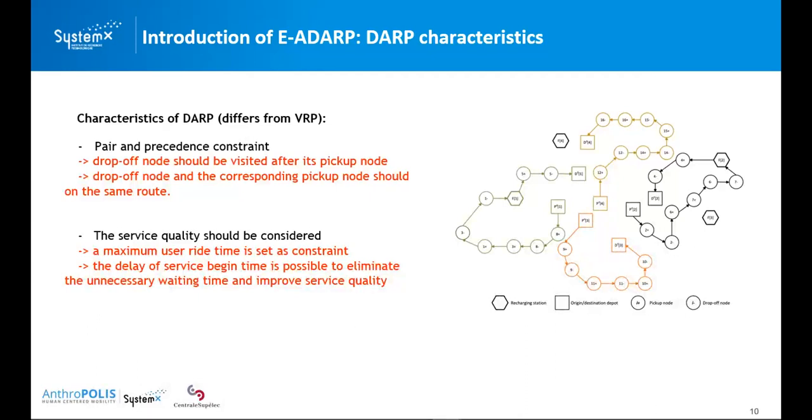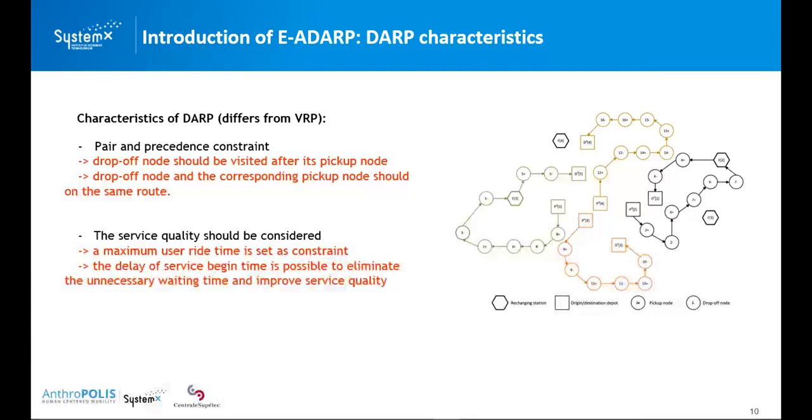First, as I have illustrated, we need to consider the pickup and drop-off of the passenger requests. So it is associated with two kinds of constraints. That is, the drop-off node should be visited after the pickup node, and the two nodes for one request should be served by the same vehicle, not by different vehicles.